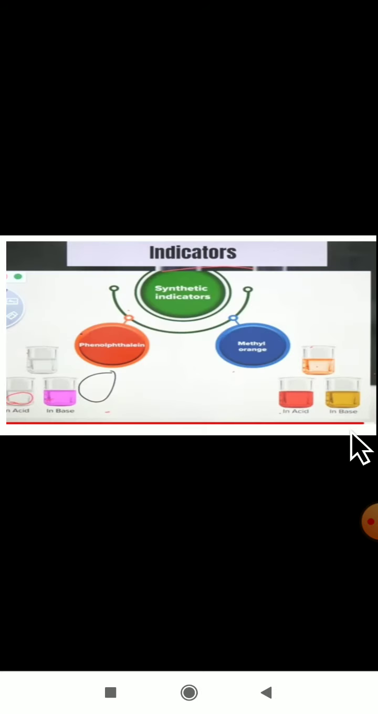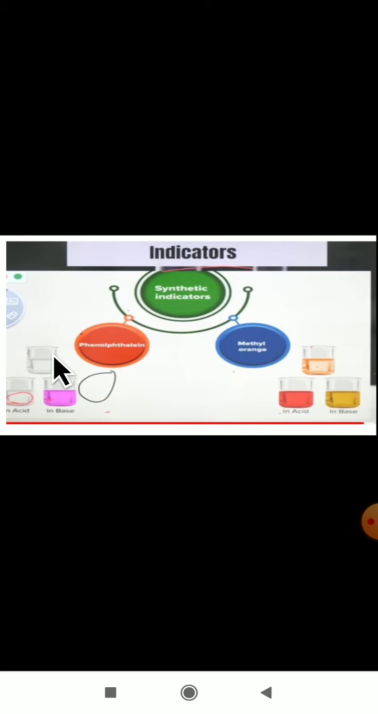Next we will study about the synthetic indicators, nothing but artificially prepared indicators, which are prepared in laboratories. Two we will study here: one is phenolphthalein and one more is methyl orange. This phenolphthalein will be colorless in a liquid. It is a colorless indicator, we can say. It will look like water only. Water is also colorless here. So this phenolphthalein is also a colorless indicator.